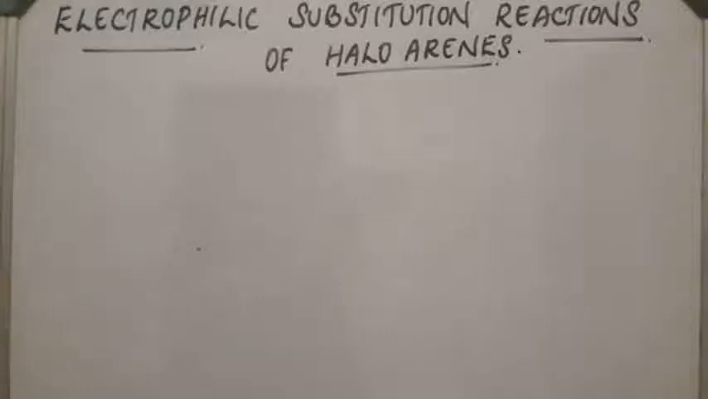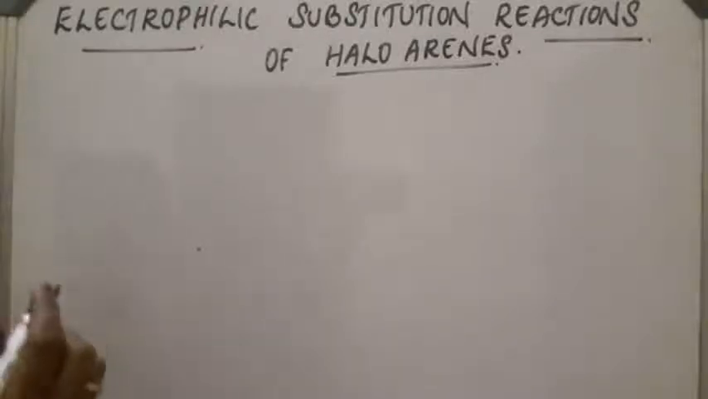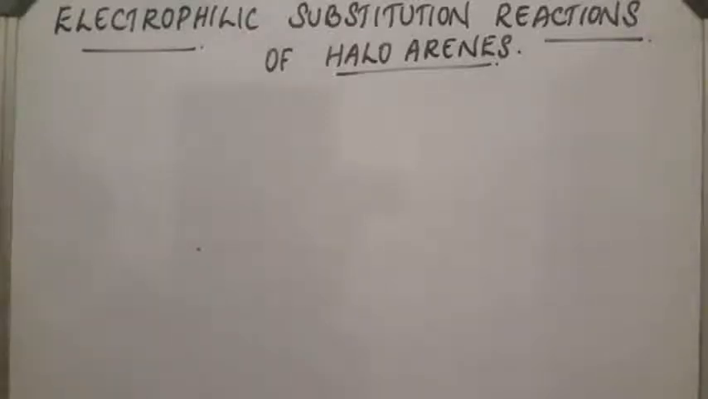Electrophilic substitution reactions of haloarenes. Haloarenes are compounds containing an electron-rich aromatic ring. So, electrophilic substitution reaction takes place easily. Halogen atoms present in haloarenes are ortho-para-directing because of some resonating structures.